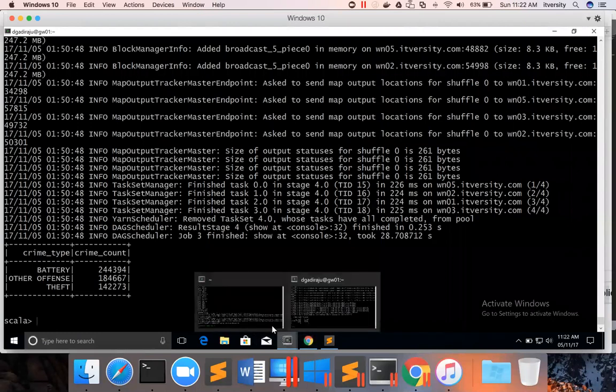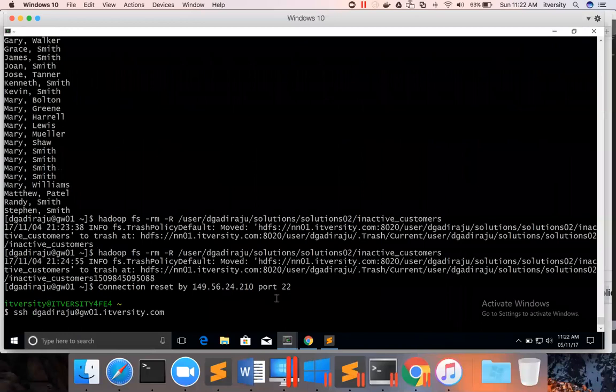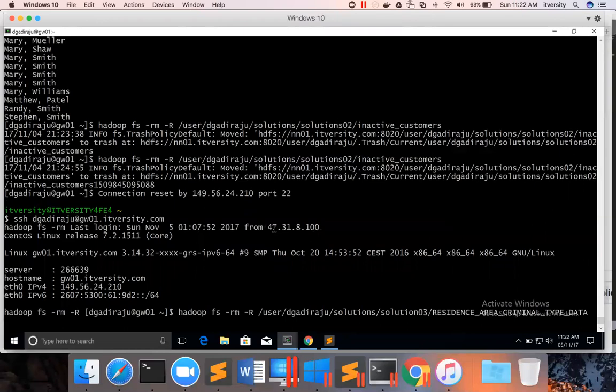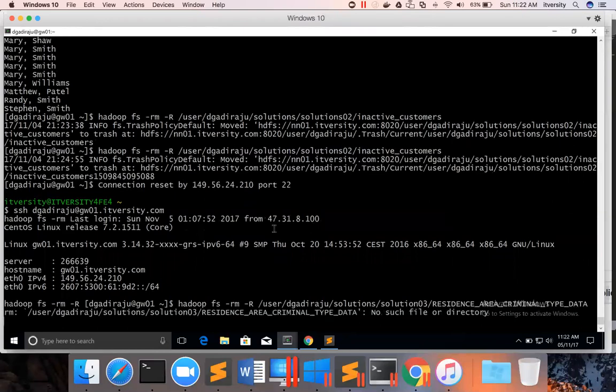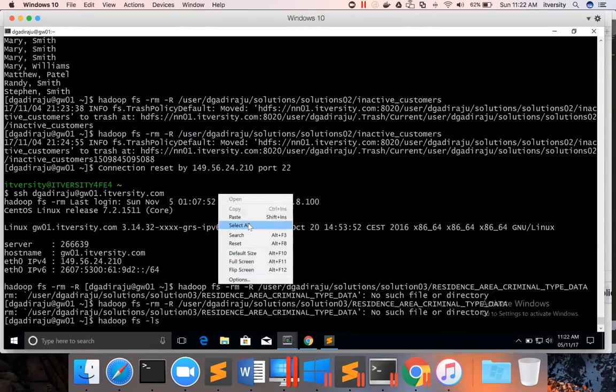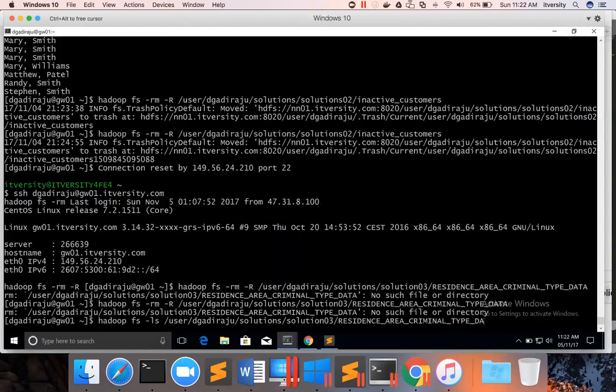So I'm connecting to the lab with another session, and then I'll be running hadoop fs -rm -R, paste the path, and the data will be deleted. Let me see, hadoop fs -ls, paste.